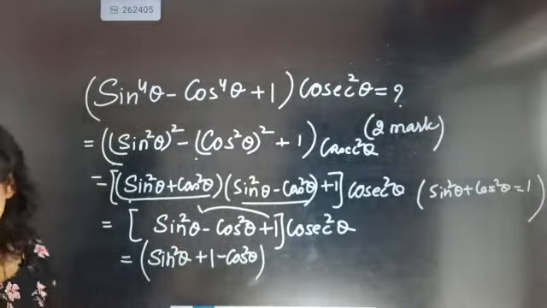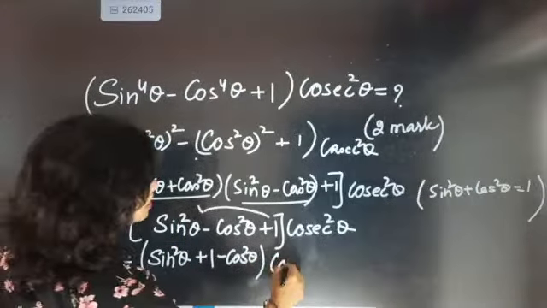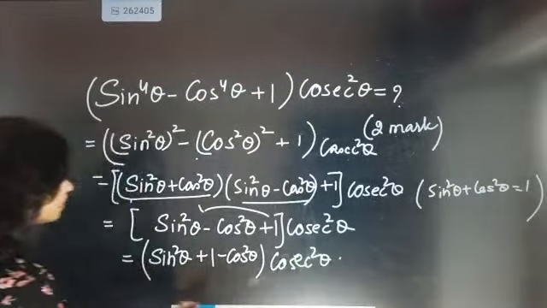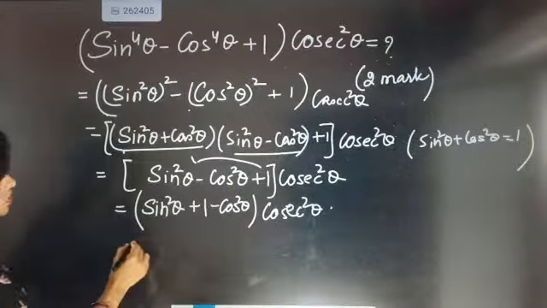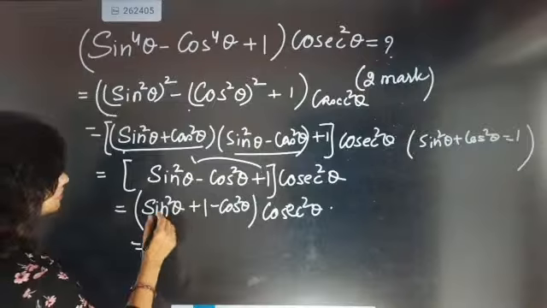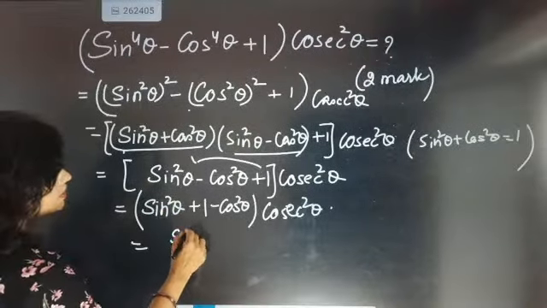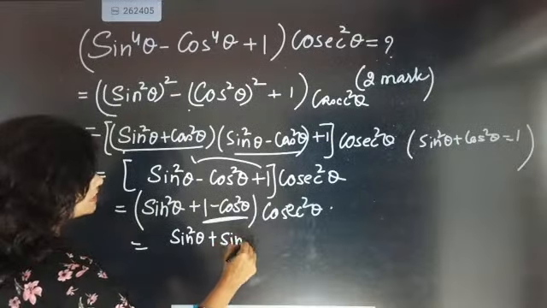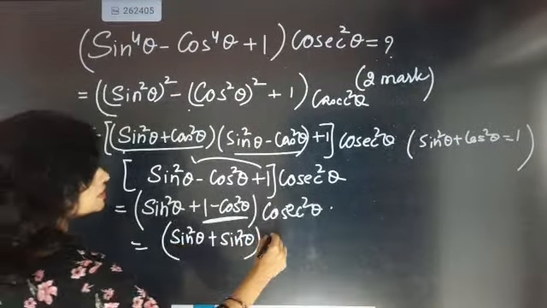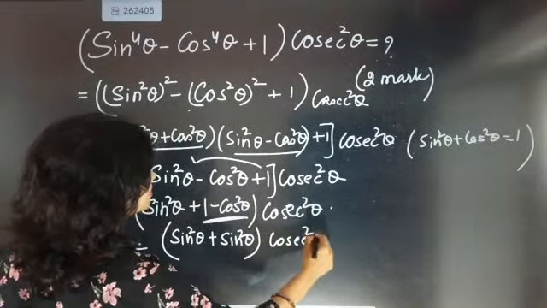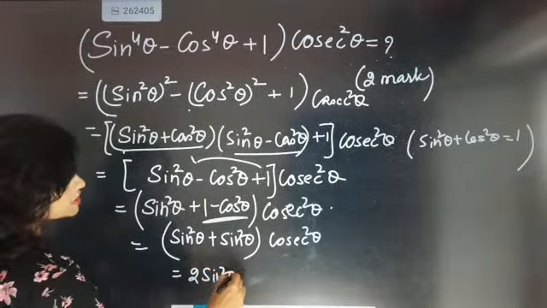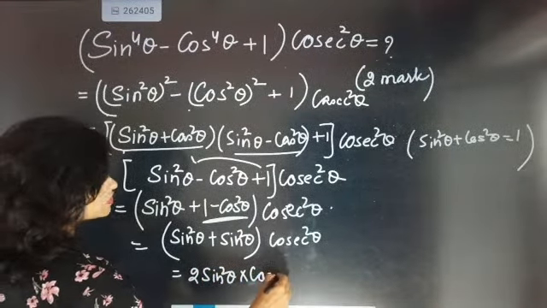What is the formula for 1 minus cos square theta? Cosecant square theta, you leave it as it is. Now 1 minus cos square theta will become sin square theta. So sin square theta is already there, and this one will be again sin square theta, so it will become 2 sin square theta, into cosecant square theta.